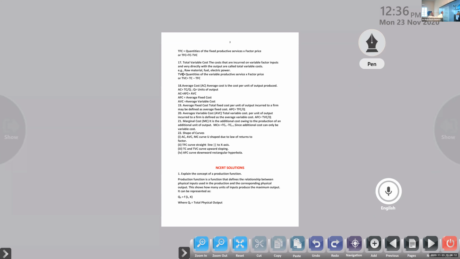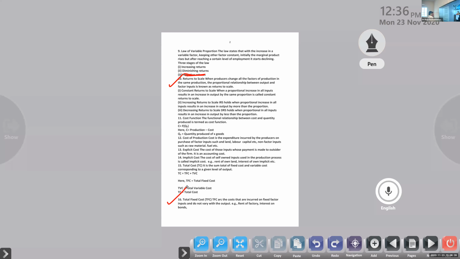Next one. What is the total variable cost? What is average cost? You want to write that properly with the equation. Average cost is the cost per unit of output produced. Simple answer, one sentence only. Learn that properly. Next one. What is marginal cost? What is average variable cost? What is average fixed cost? All those things you want to learn properly.